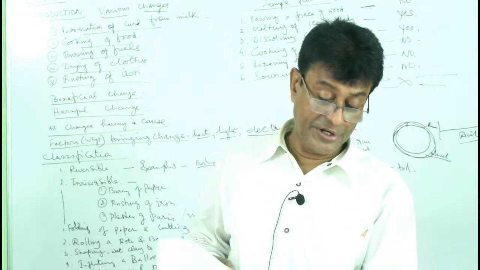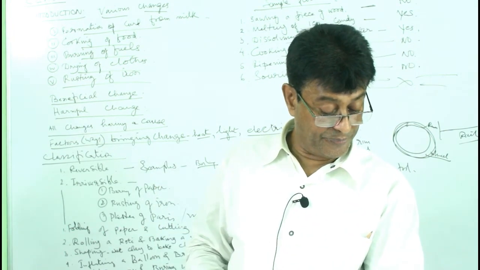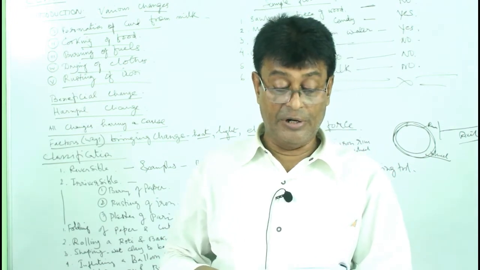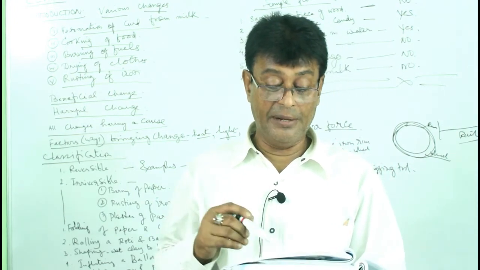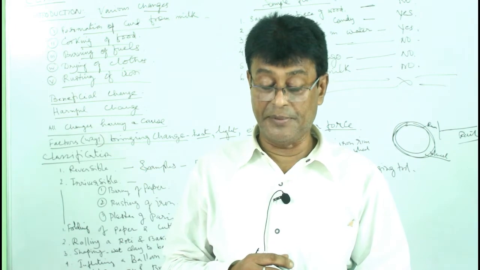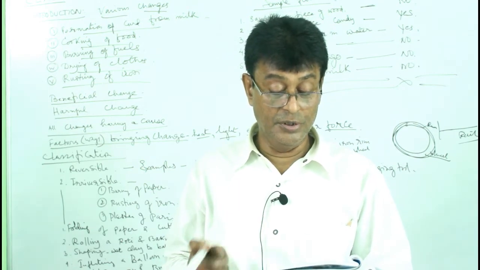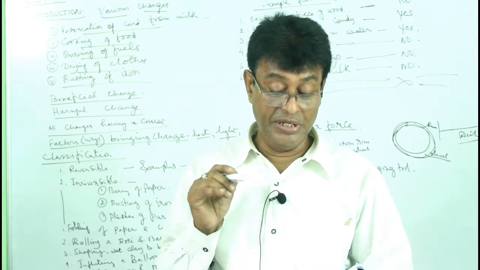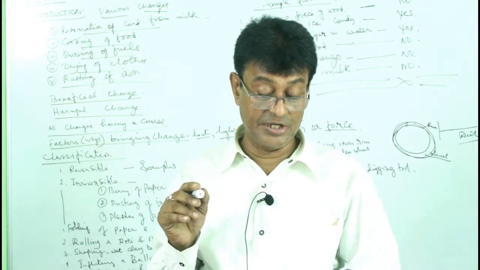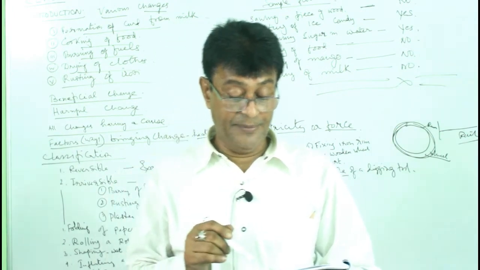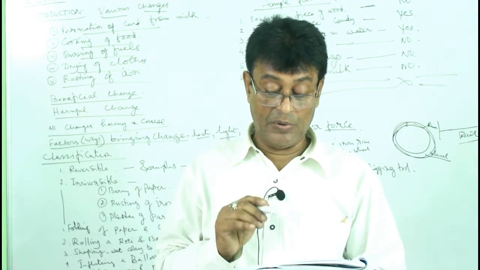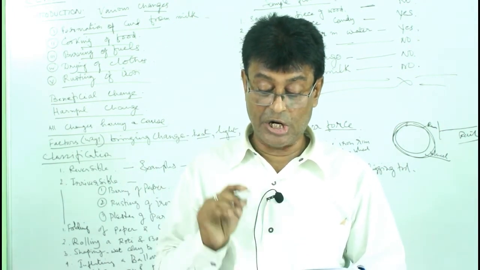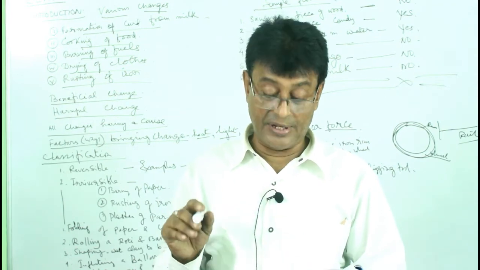Well, question number 41. You read the question. Your answer will be A, irreversible change, and B, reversible change. Number 42: A, plaster of Paris, then B, water, and C is reversible change. Number 43: A will be 1 expansion, B contraction, and 3 rusting.